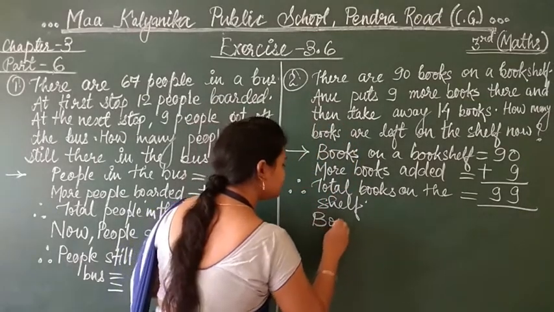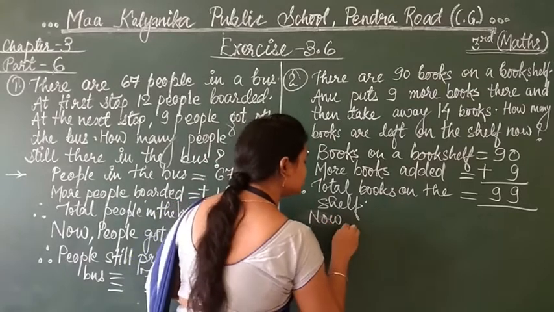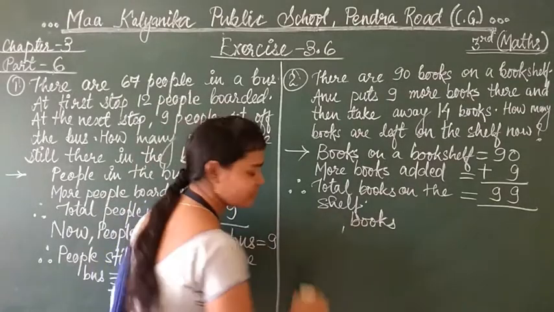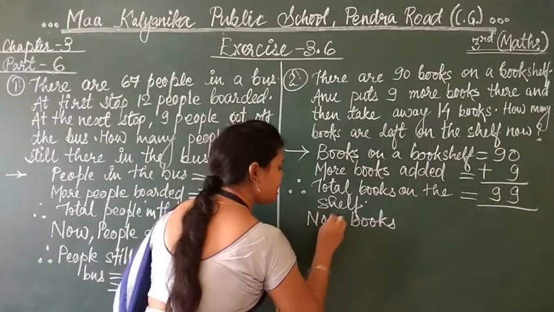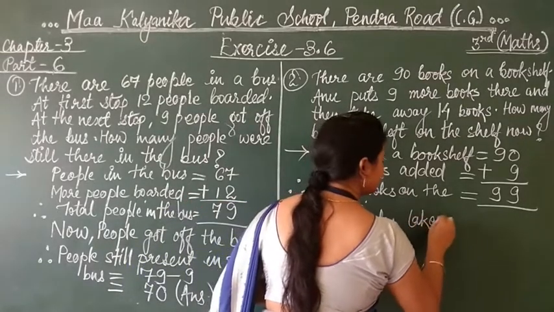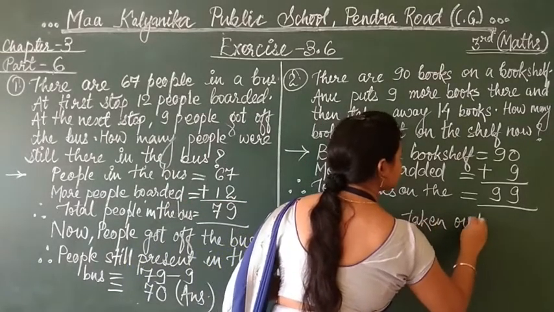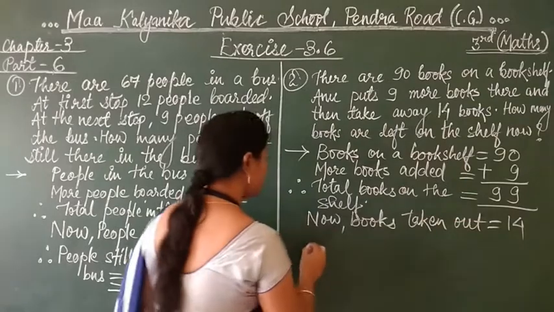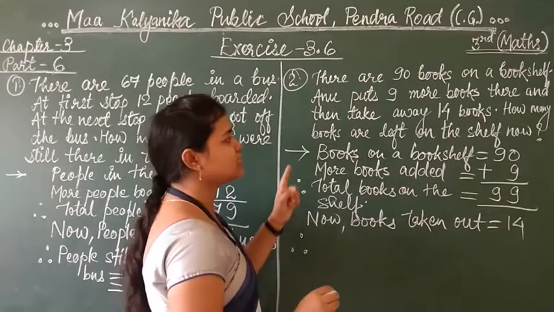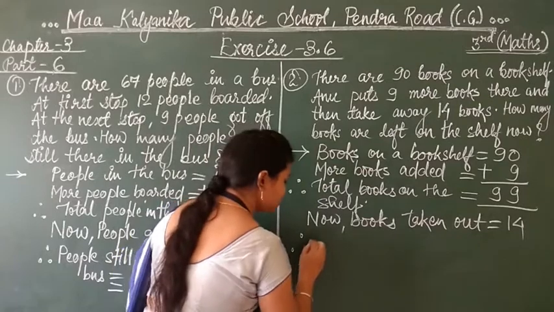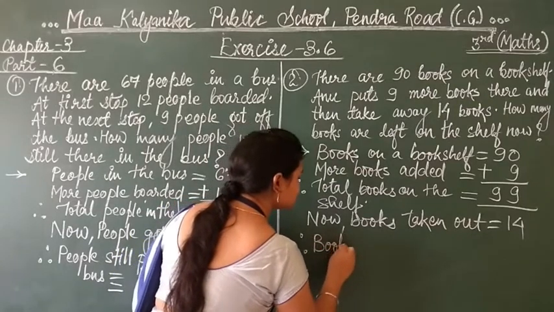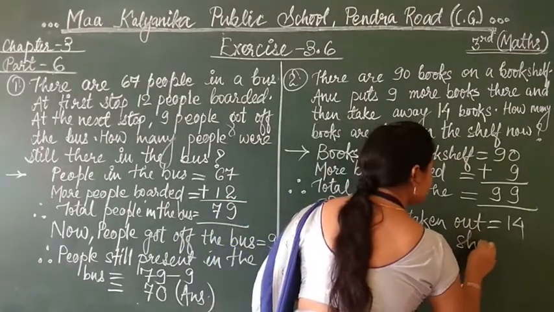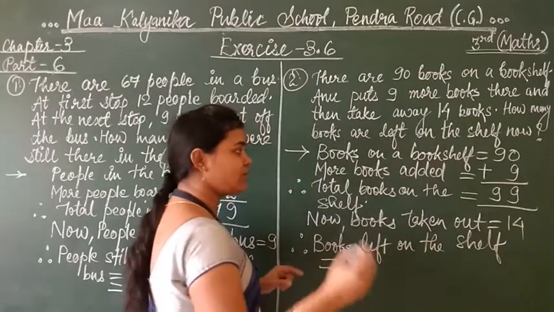So, you can write here now, books, I will write it clearly so that it will be visible to you. Okay, so now, books taken out. How many books taken out, students? Total books taken out is 14. So now what you will do? Therefore, question is how many books are left on the shelf now? Therefore, books left on the shelf is equal to, what you will do?